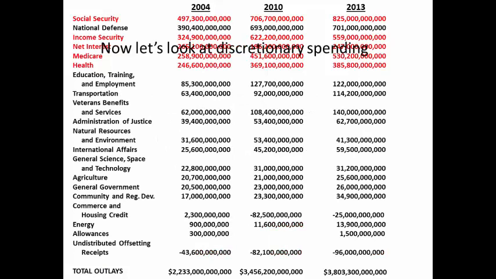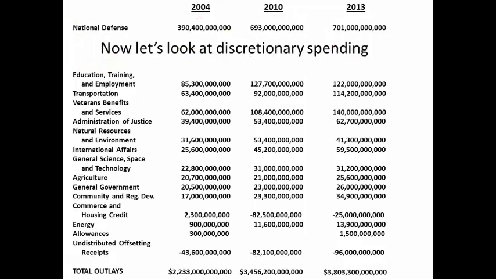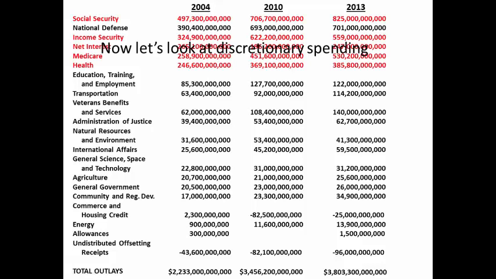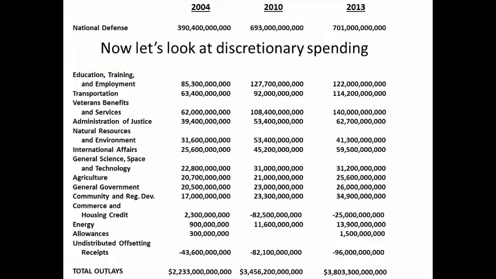Now that we've looked at what's called non-discretionary spending or mandatory spending in the red, let's now look at what's called discretionary spending. Everything listed in black is discretionary spending. You can tell by looking at mandatory spending that it takes up a large chunk of the federal budget compared to discretionary spending in black. This is what the federal government has discretion over spending.